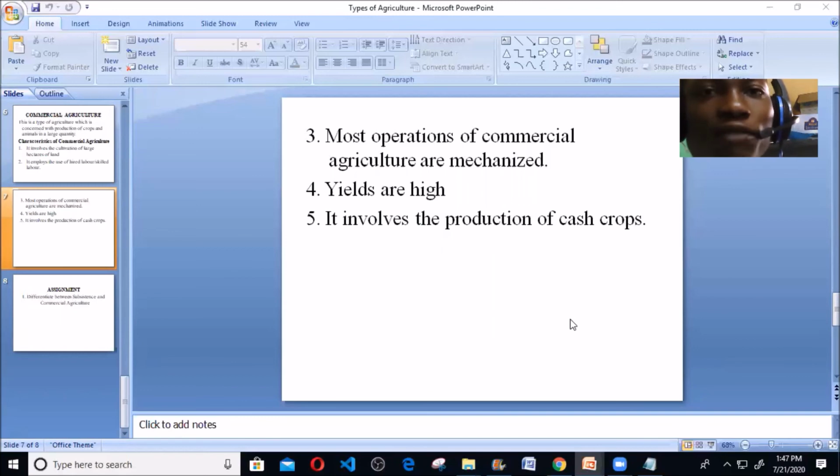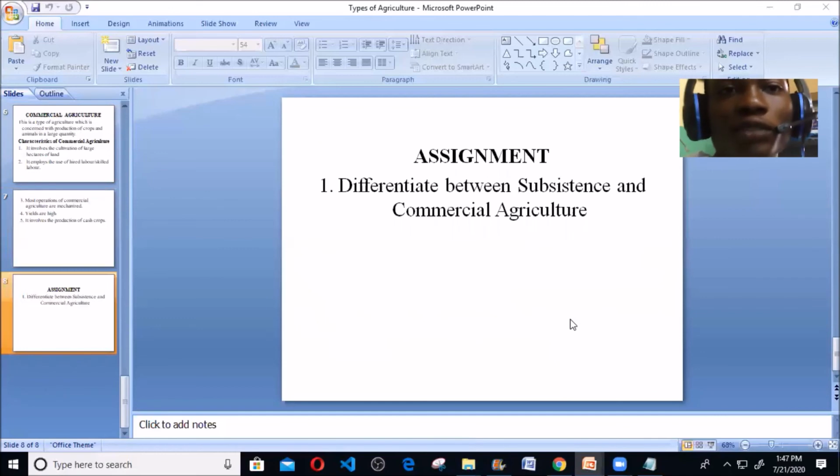And lastly, I say it involves the production of cash crops. Since the main aim of this agriculture is to make money, is to make profits, definitely it will involve the production of cash crops. And I gave you examples of cash crops. I say cocoa is an example of a cash crop, and cassava is also an example of a cash crop. And I gave you an assignment. I say differentiate between subsistence agriculture and commercial agriculture.